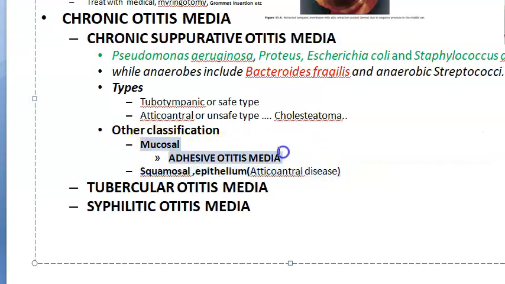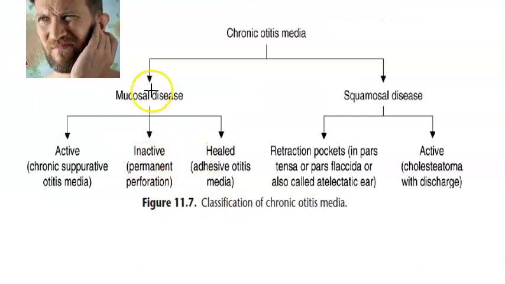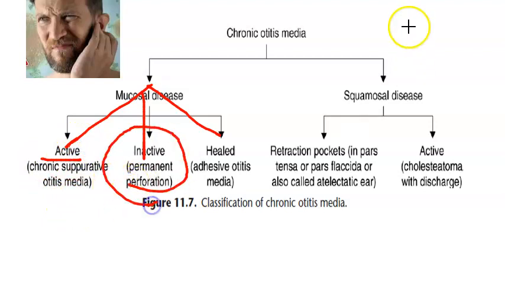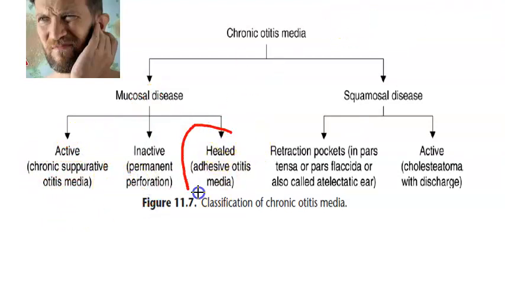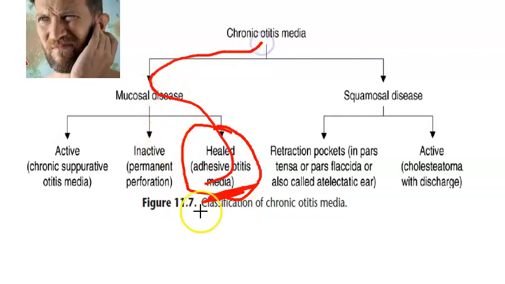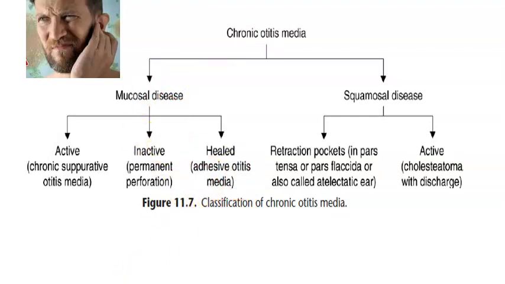Okay. Mucosal is very similar to your tubotympanic type, and in that you have something called as healed. If it is healed one, it is called as adhesive otitis media. Look at this. So here you can see in the mucosal. So guys, where are we? Mucosal, right? Mucosal, here you can see active, they are calling it as chronic suppurative otitis media. Inactive means permanent perforation, they are saying. Healed is adhesive otitis media. See, this terminology is very confusing. Adhesive otitis media is coming under chronic otitis media, right? It's a healed condition. What is glue ear?